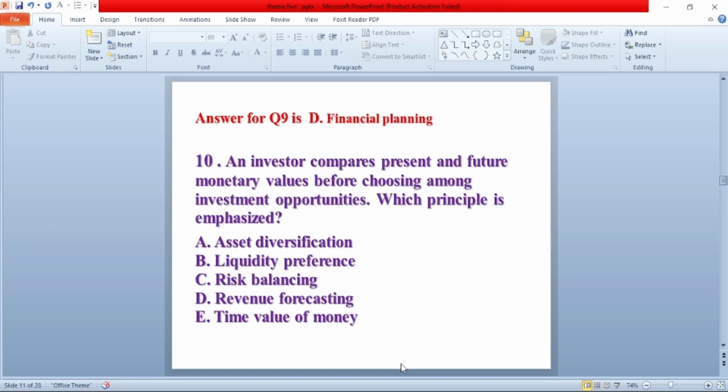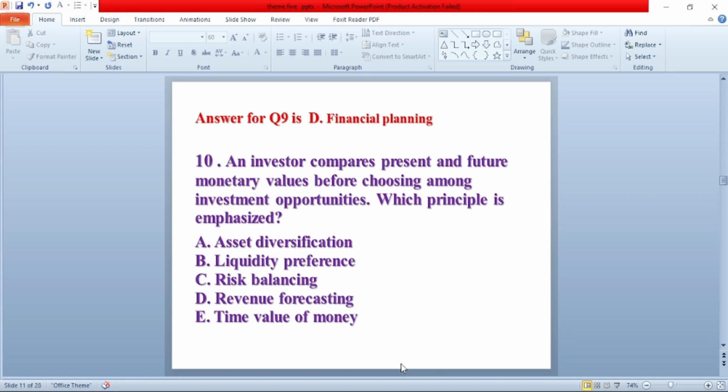Question number 10. An investor compares present and future monetary value before choosing among investment opportunities. Which principle is emphasized? A. Asset diversification.